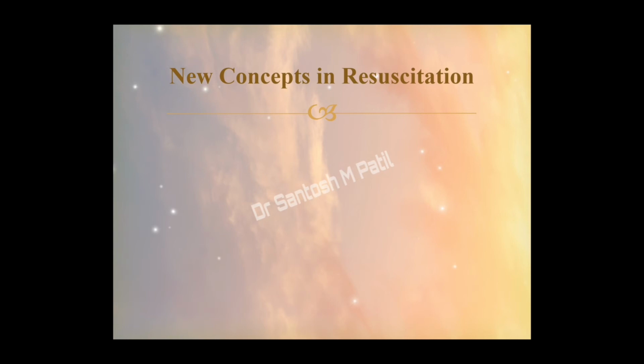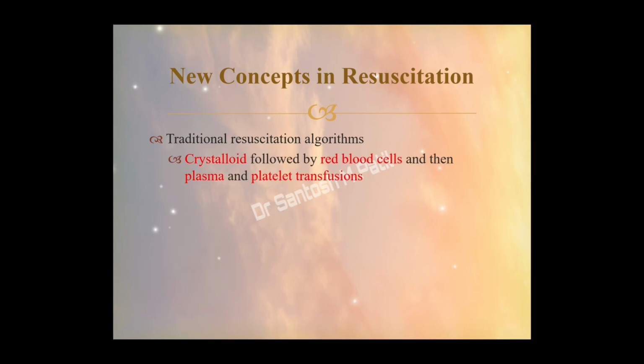Now coming to the newer concept of resuscitation. When a trauma patient comes to a hospital, which are the ideal blood components to be used in a patient with blood loss? The old traditional resuscitation algorithm says crystalloids followed by red blood cells, and then plasma and platelet transfusion, and massive transfusion was defined as greater than or equal to 10 units of RBCs transfused in a patient within 24 hours.